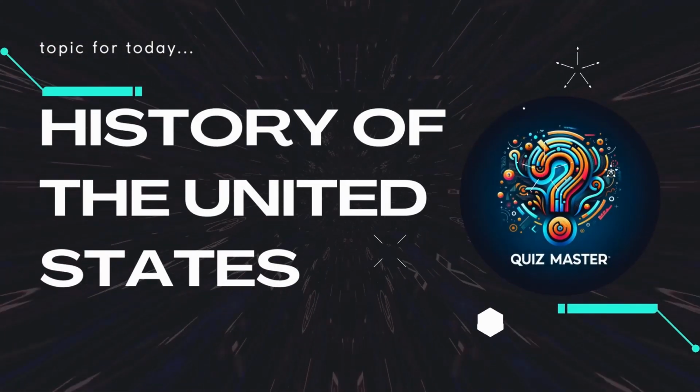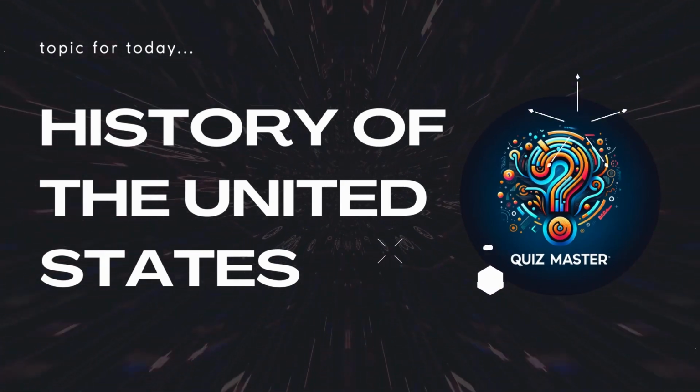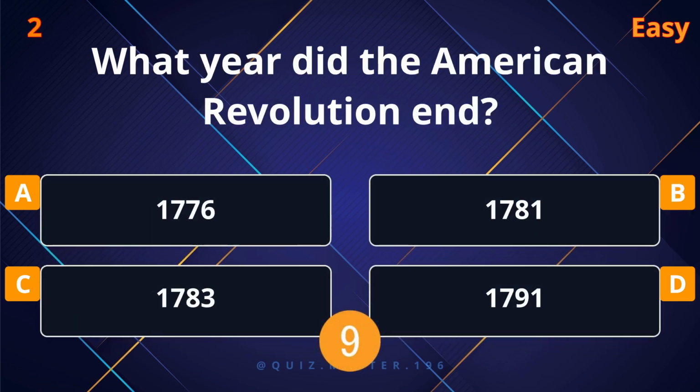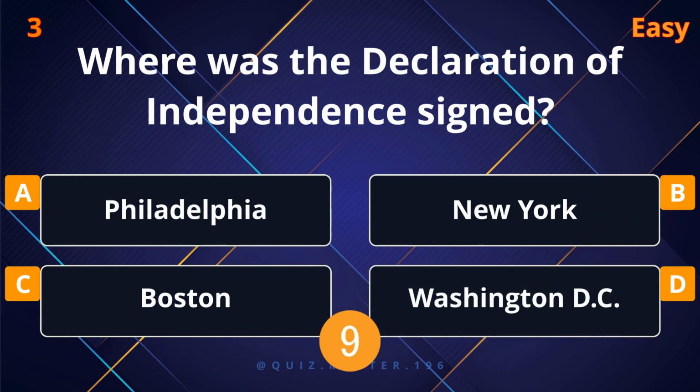Topic for today: History of the United States. Who was the first President of the United States? George Washington. What year did the American Revolution end? 1783. Where was the Declaration of Independence signed?